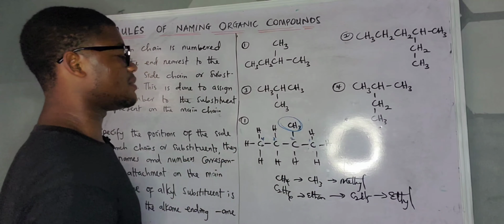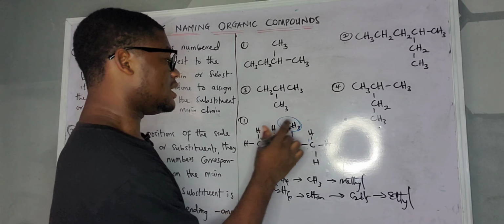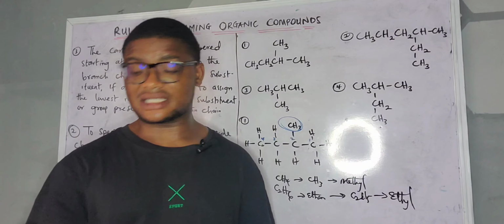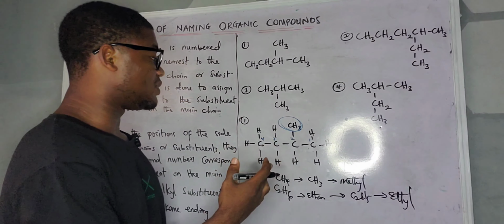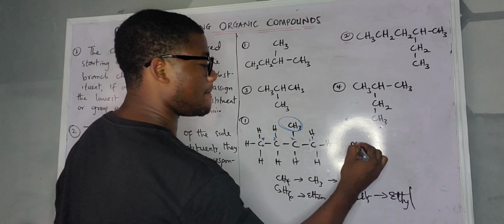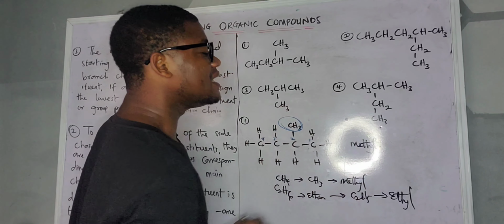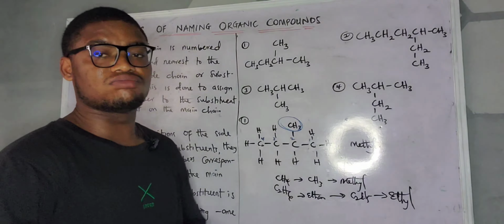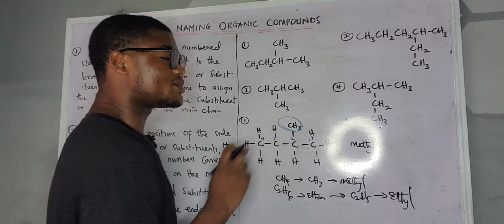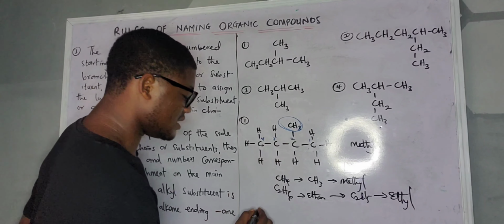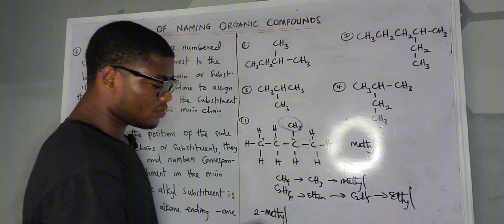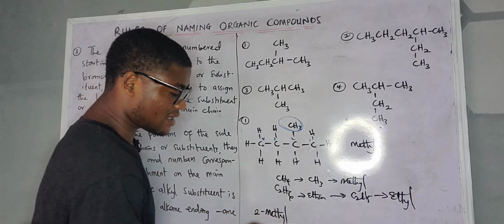Now, take it from that part. The substituent we are having here is CH3. What's CH3? CH3 is methyl, not methane. Methane is CH4. I hope you understand. So picking it from that, our CH3 is methyl. In any organic compound, we are going to specify the number of the carbon where the substituent is attached. The substituent is attached to the second carbon, so we are going to say it is 2-methyl. Now that is the first step in naming this compound.